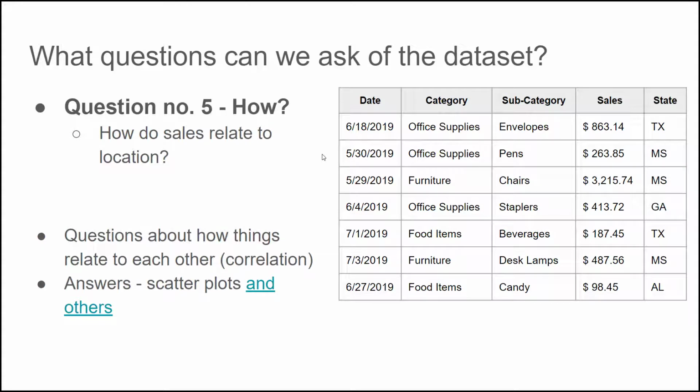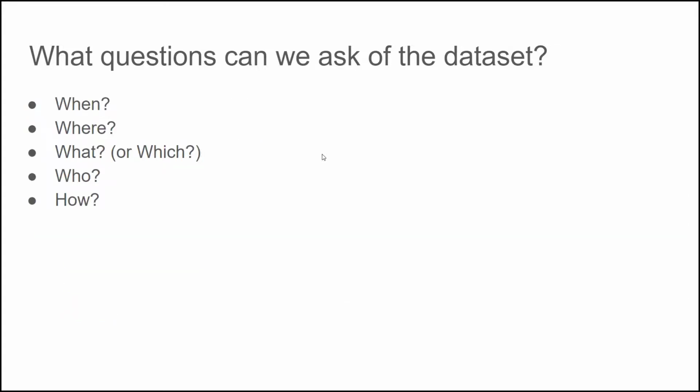And then the last question would be a how question, where we try to look at how 2 items relate to each other. So we would be exploring correlation. For instance, how do sales relate to location? And the best way to answer such questions would be scatter plots. So again, to summarize what kind of questions we can ask of a data set, it would be when, where, what or which, who, and how.